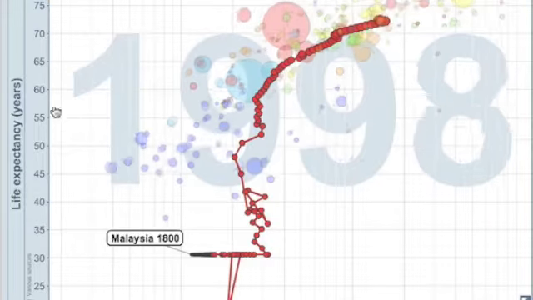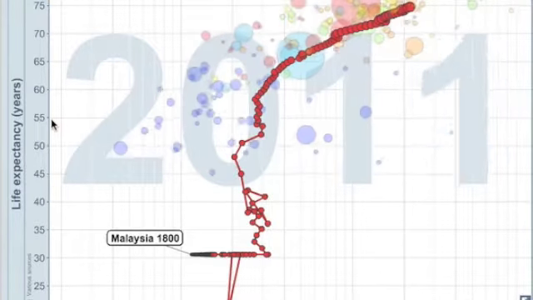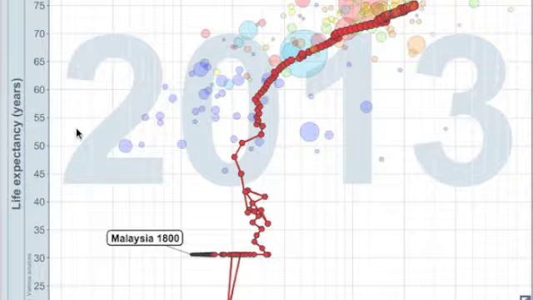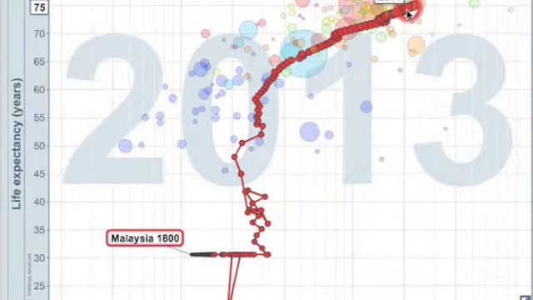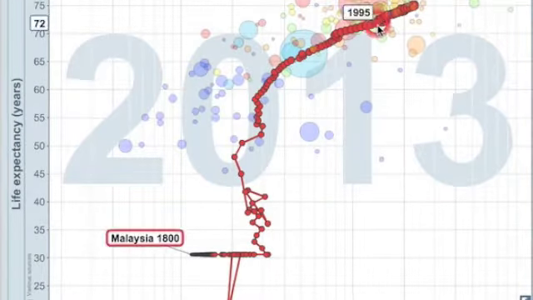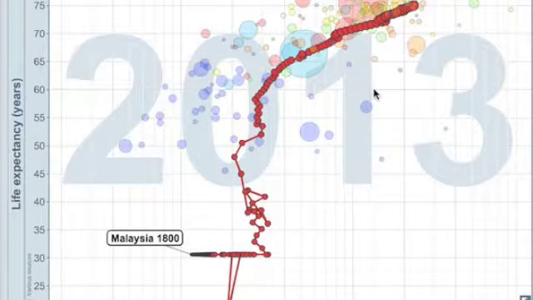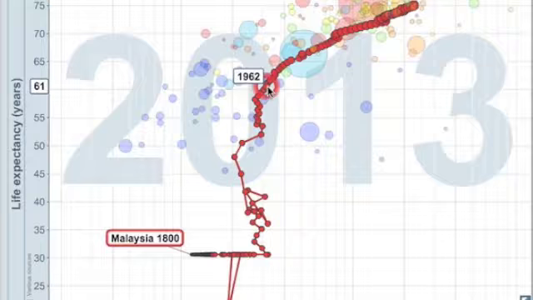Life expectancy in Malaysia showed a dramatic increase, which we can see in the y-axis in the years from 1960, which is here, to 2011, which is here, as it grew from an average of 59.42 years to 74.26 years respectively. In the y-axis, we can see that the growth of Malaysia started from the 1960s.